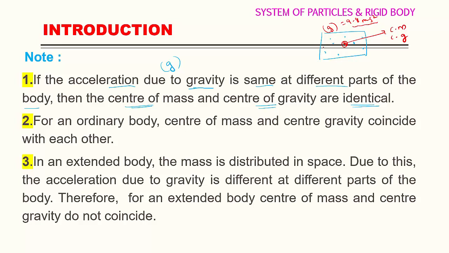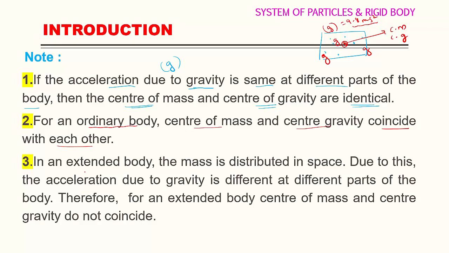Now I am going to check acceleration due to gravity at this corner. Here also it is small g, meaning 9.8. At this part also it is 9.8. At this part also it is 9.8. If at each point of the object the acceleration due to gravity is the same, then center of mass and center of gravity are identical. Then second point: for an ordinary body, center of mass and center of gravity coincide with each other most of the time. For ordinary bodies, both are at the center, they coincide with each other.